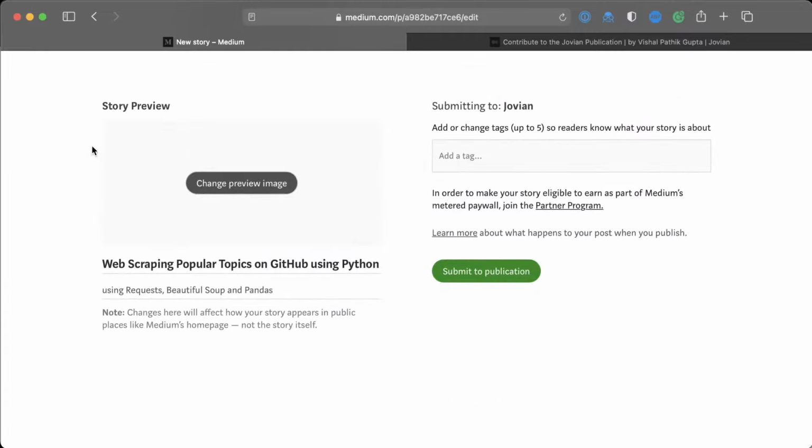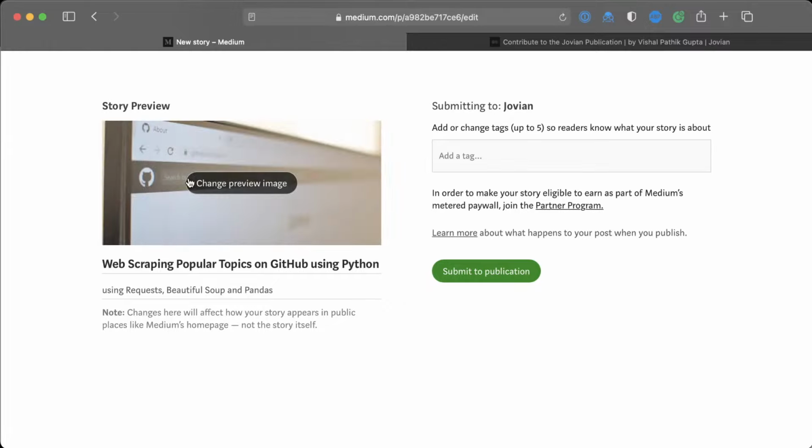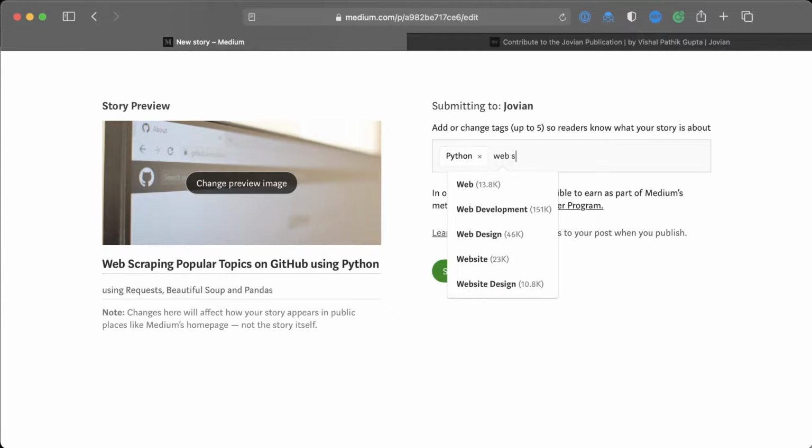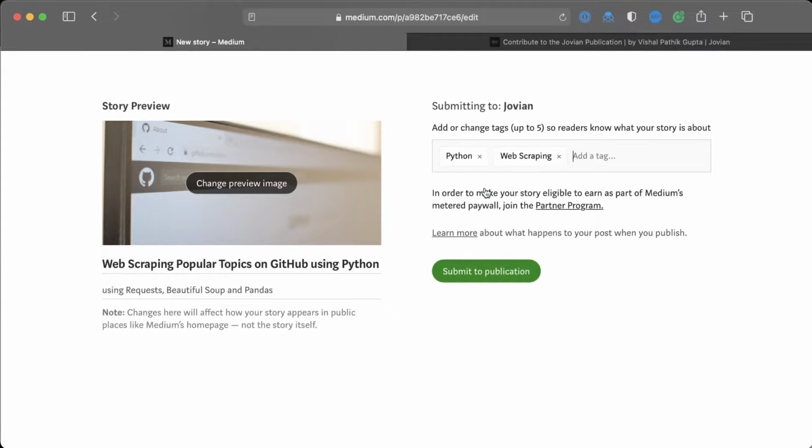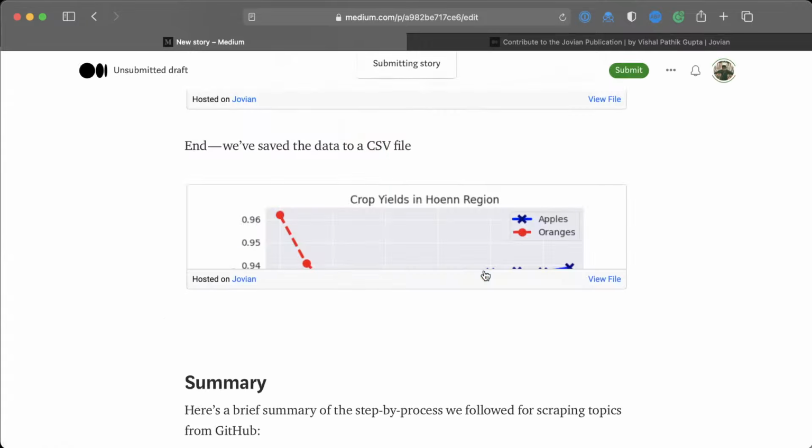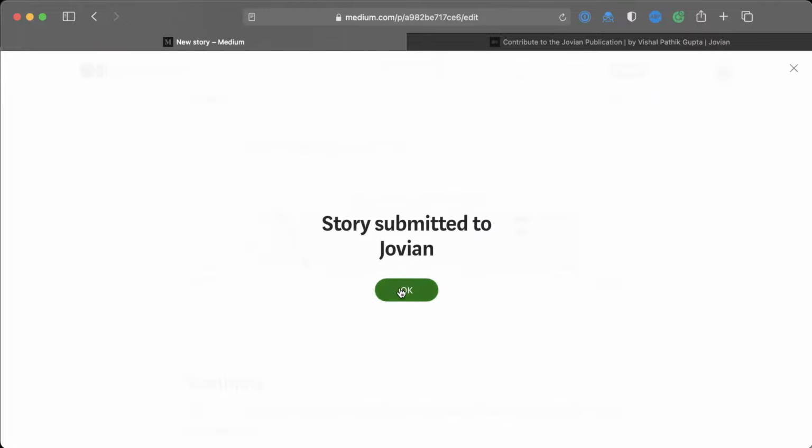Here, once you submit, you will also have the option to select a story preview. You can see that the banner image that we selected is showing up here. You can see that the title and the description show up here. You may want to add some tags. So I'm just going to add Python, and I'm going to add web scraping. Okay, that's not very popular, but still, I'm going to add GitHub. You can add up to 5 tags, and then you click submit to publication. This way, the story will get submitted to the publication and it will show up to us. We will review it and we will publish it.